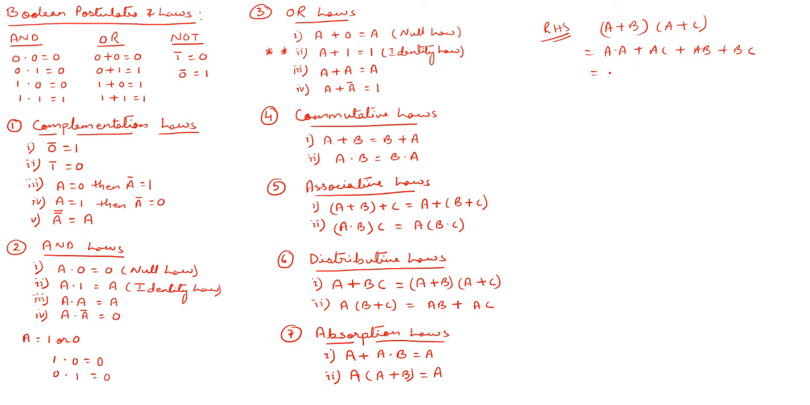Okay, so let me take these three. From these three I'm taking a common out, so I'll be getting a(1 + c + b) + bc, because a dot a is a. As I told you, in the OR laws you can see a plus 1 equals 1, so 1 plus any variable is 1 itself. So this will be nothing but a dot 1 plus bc, that is equal to a plus bc. Okay, you can see in the distributive law a plus bc, so this is proved. Okay, it's easy, right? Similarly, you can check out the second one.